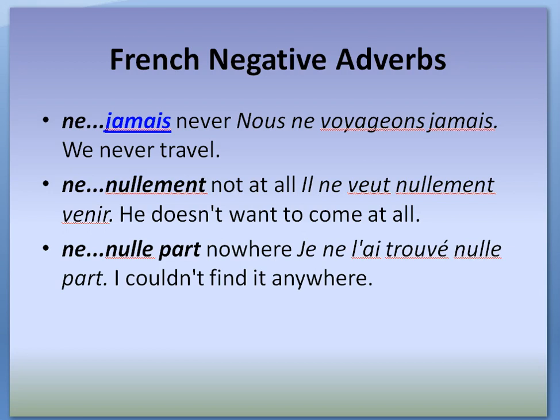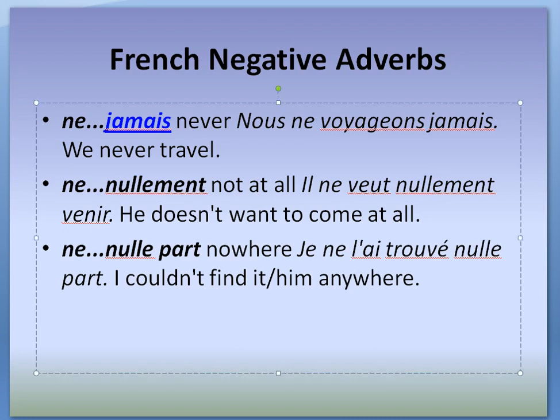Ne nulle part. Je ne l'ai trouvé nulle part. Here again we have a pronoun. There's no way to know which pronoun it is. It could be him or it. It will not be her, because trouvé is in the masculine form.